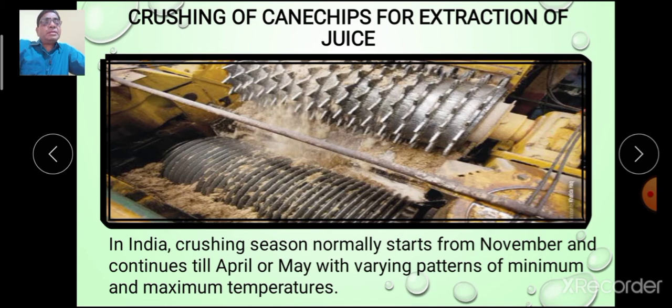In our India, the crushing season normally starts from the month of November, and it continues till the month of April or May, with a varying pattern of minimum or maximum temperature. Now, why does it depend upon the temperature? Students, see, when the sugar cane is brought to the factory, it must be taken for crushing immediately, otherwise the delay in the crushing may lose the sugar.